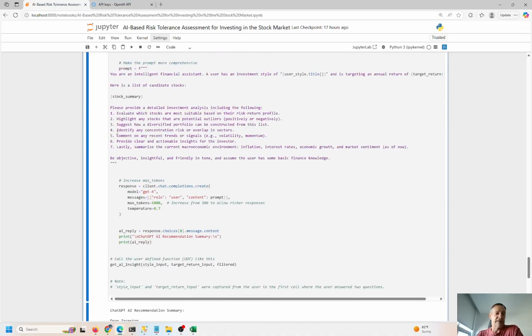And this is exactly responding to the prompts that I fed into ChatGPT, right? So this is really pretty cool stuff. Comment on any recent trends.